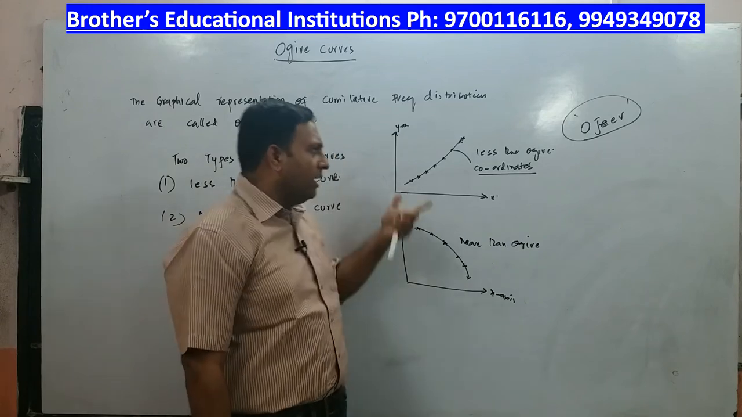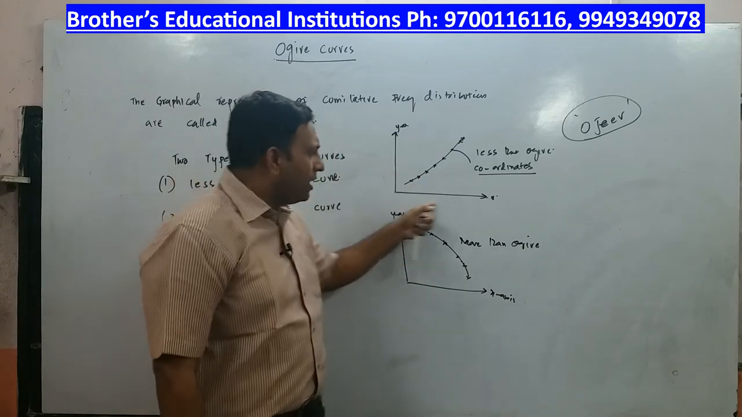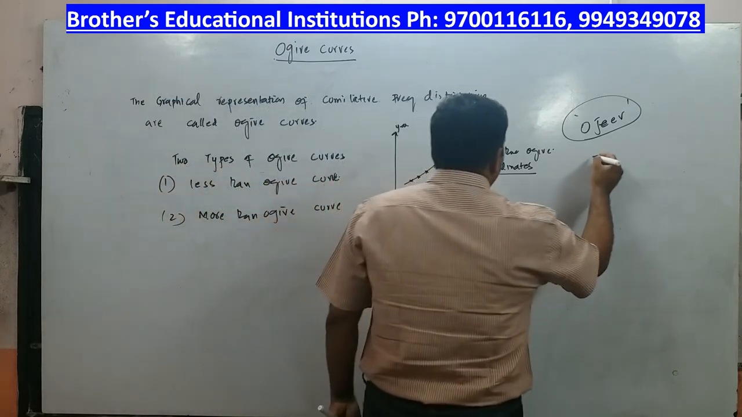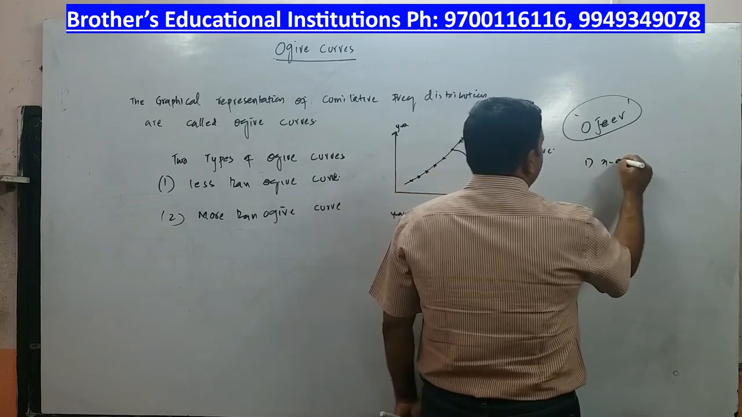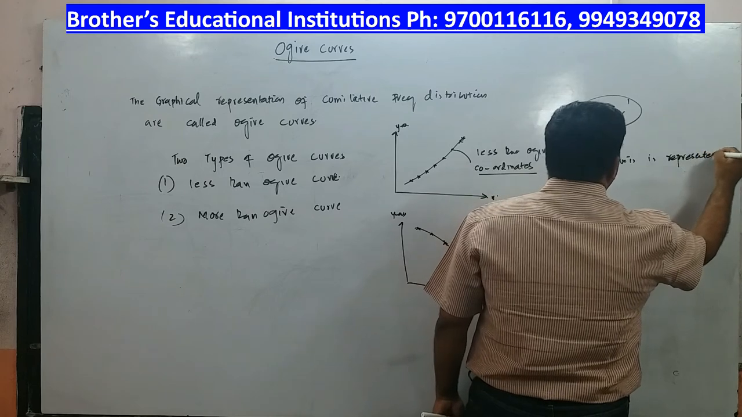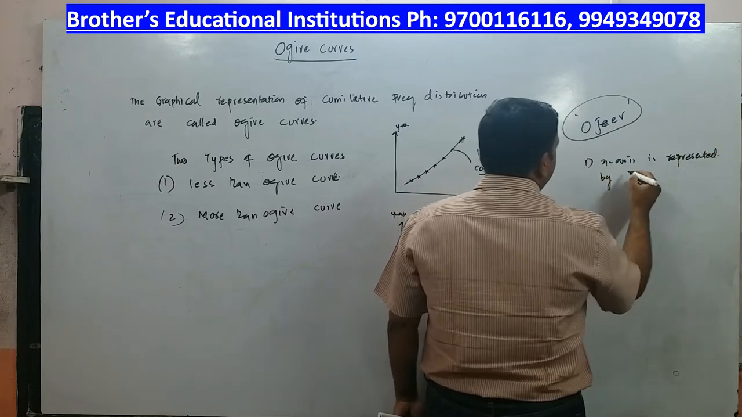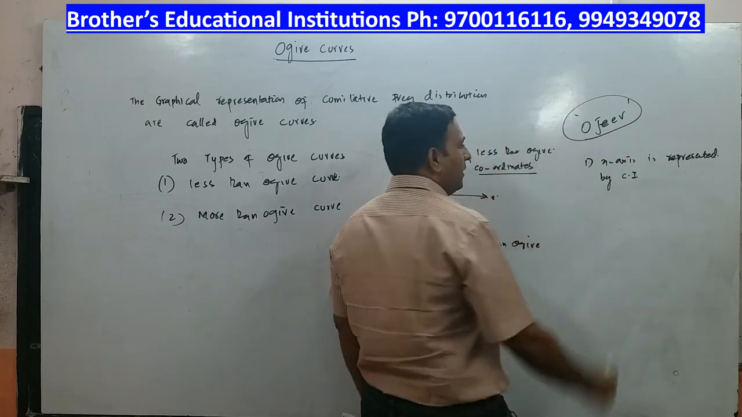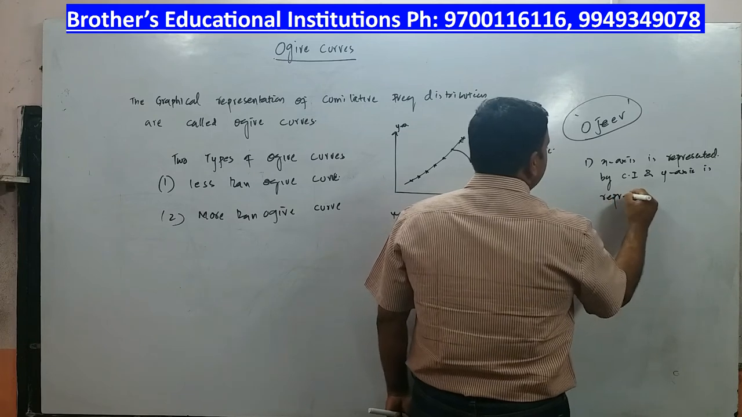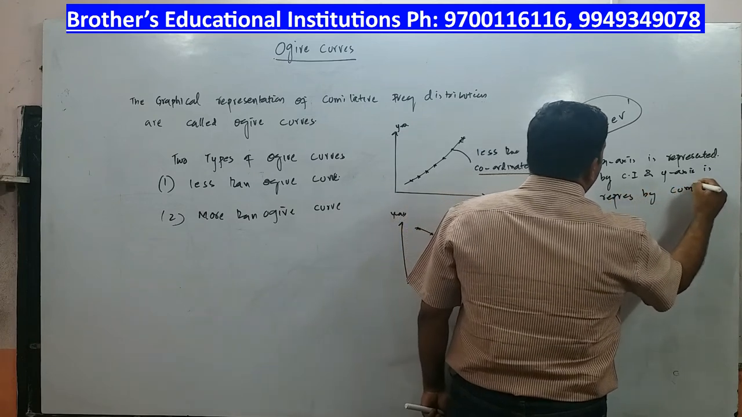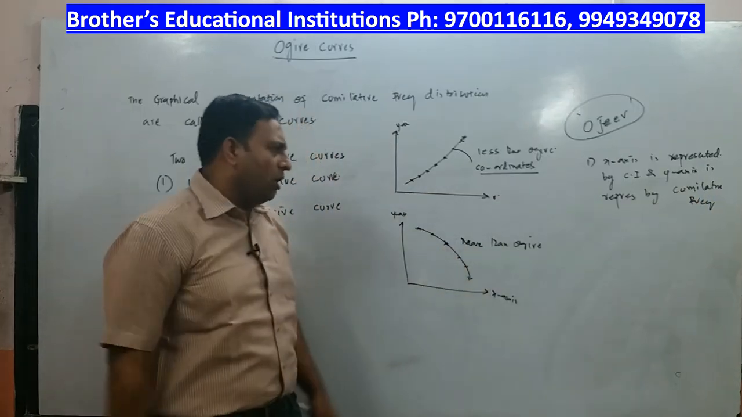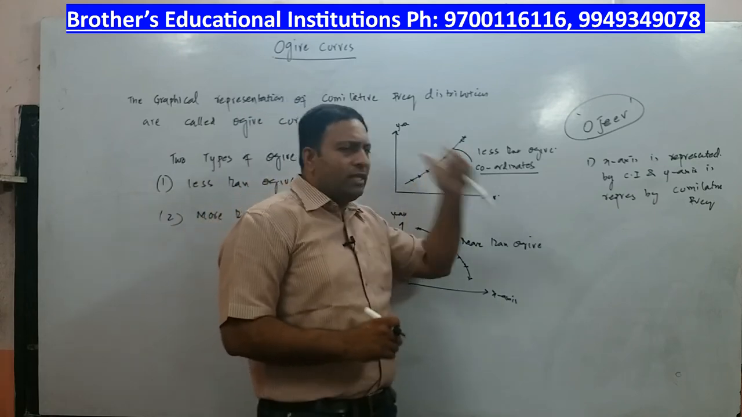What is interesting here is that you need to remember how to plot this when you are dealing with less than ogive or more than ogive, and what the x-axis represents and what the y-axis represents. Please try to remember, right? Generally the x-axis is represented by the class interval and the y-axis is represented by the cumulative frequency. So this is what you have to remember. And how to plot these coordinates?